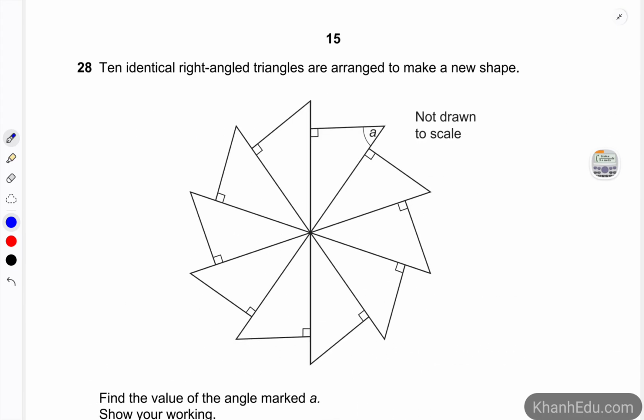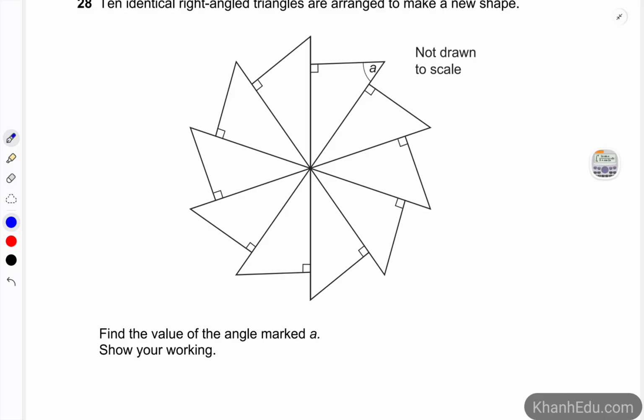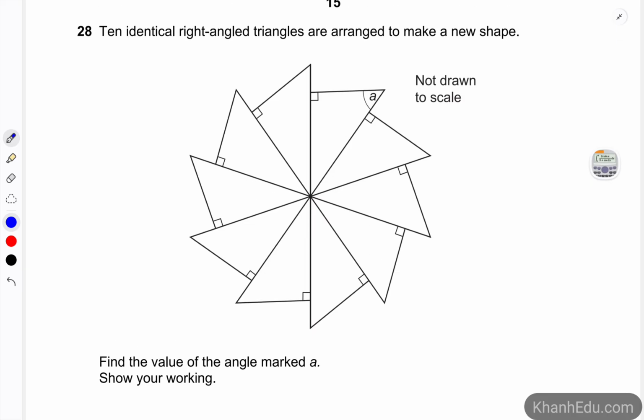Alright, question 28. We have 10 identical right-angled triangles arranged to make a new shape. Find the value of the angle marked A. Because 10 of them are put together to make the whole circle, the sum of all the angles inside this has to be 360 degrees. And we take that divided by